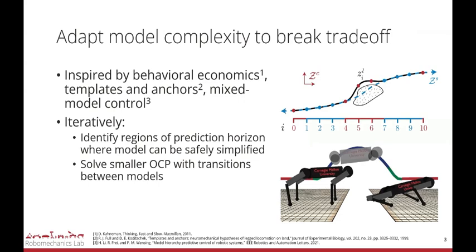In this framework, prior predictions are processed to identify segments in time where the model can be safely simplified. These simplifications then yield smaller optimal control problems, which can be solved more efficiently. It can be shown that when the simplified regions are identified by checking some common template and anchor relations, provable stability of the system is maintained.